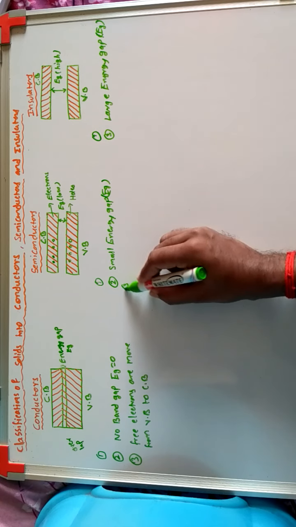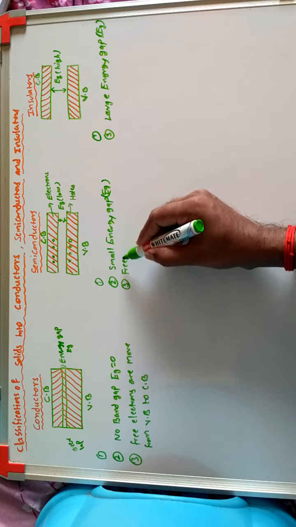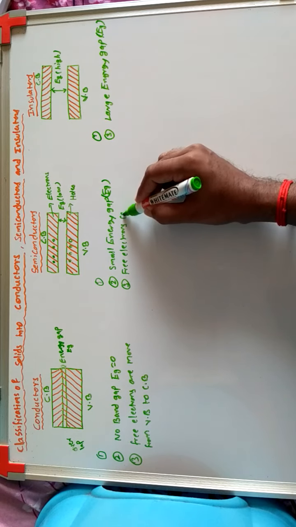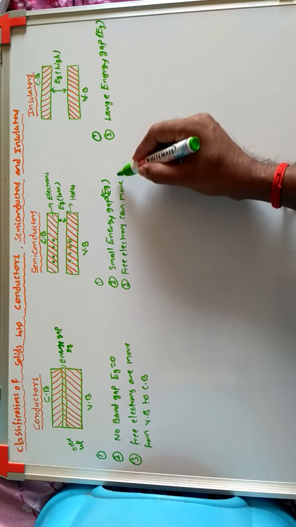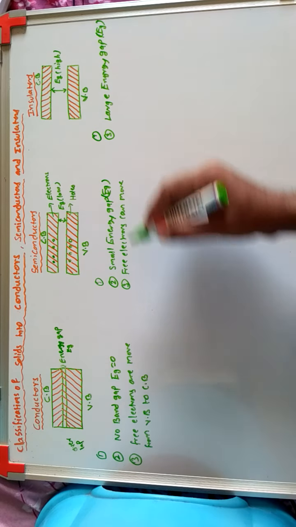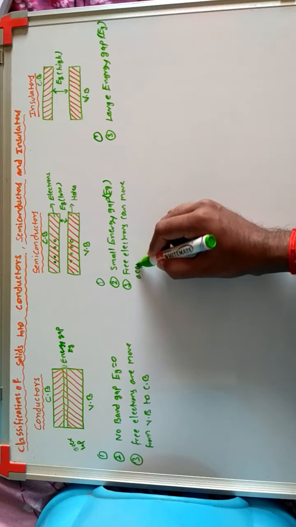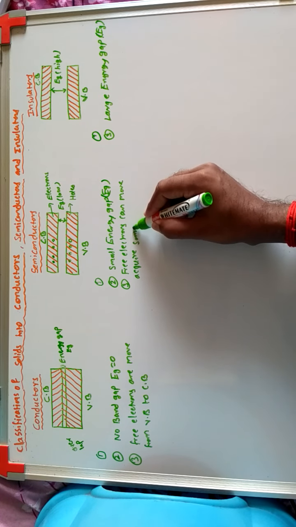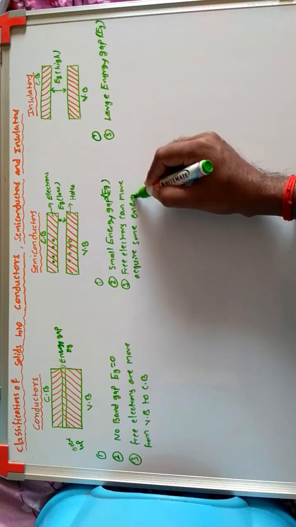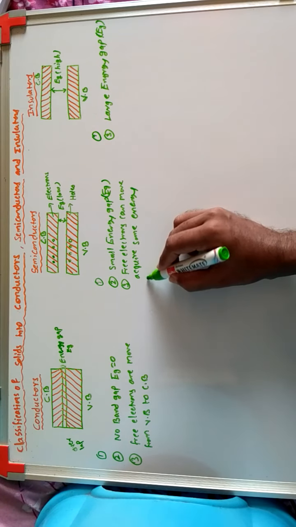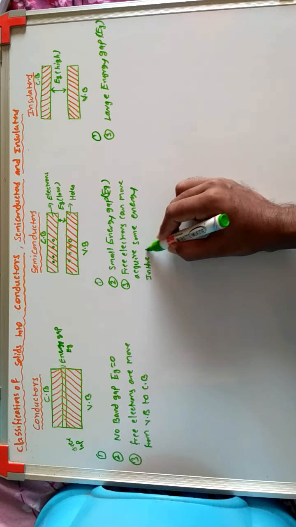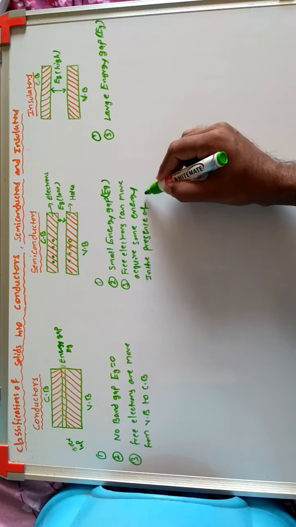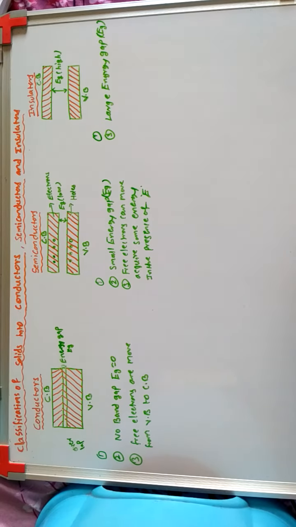In semiconductors, free electrons can move when they acquire some sufficient energy in the presence of an electric field.